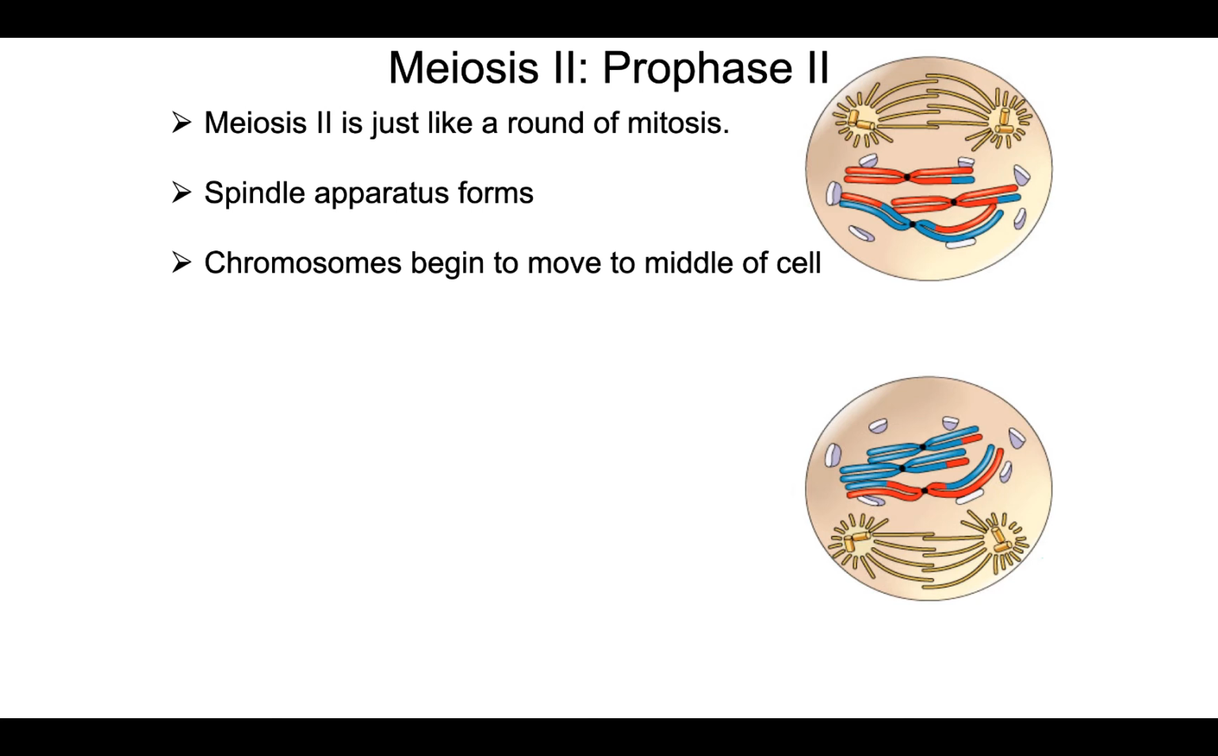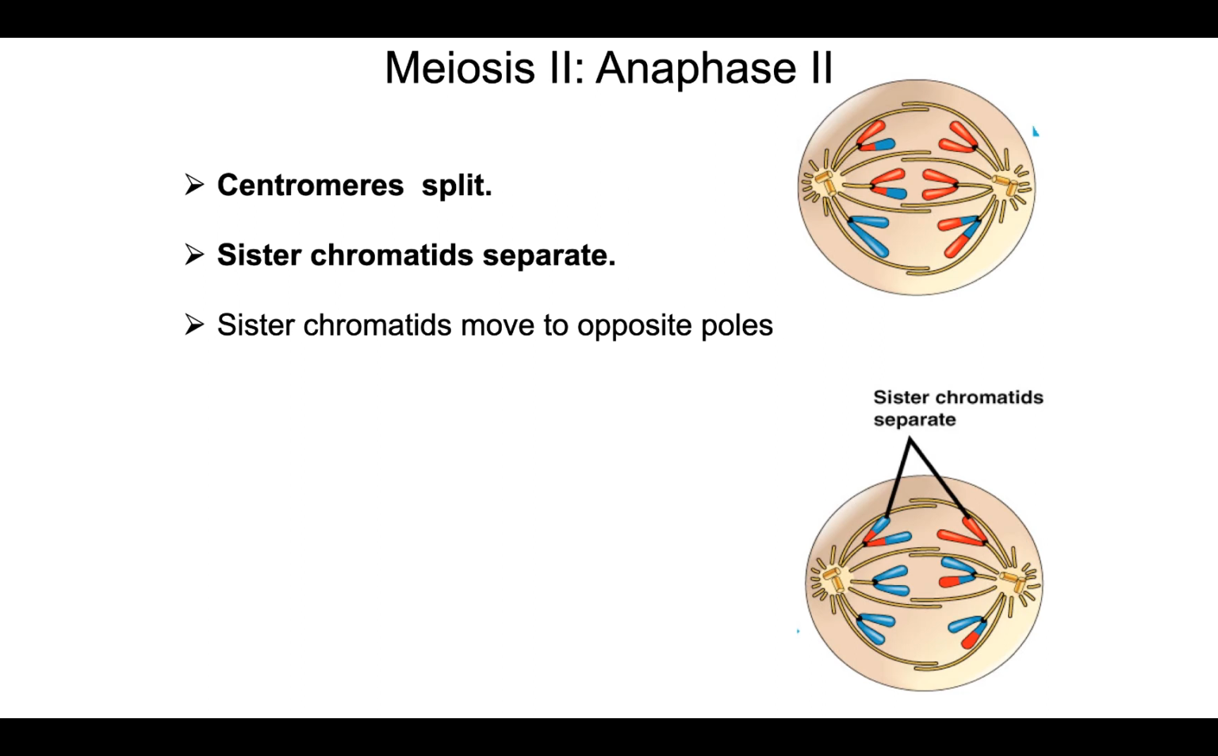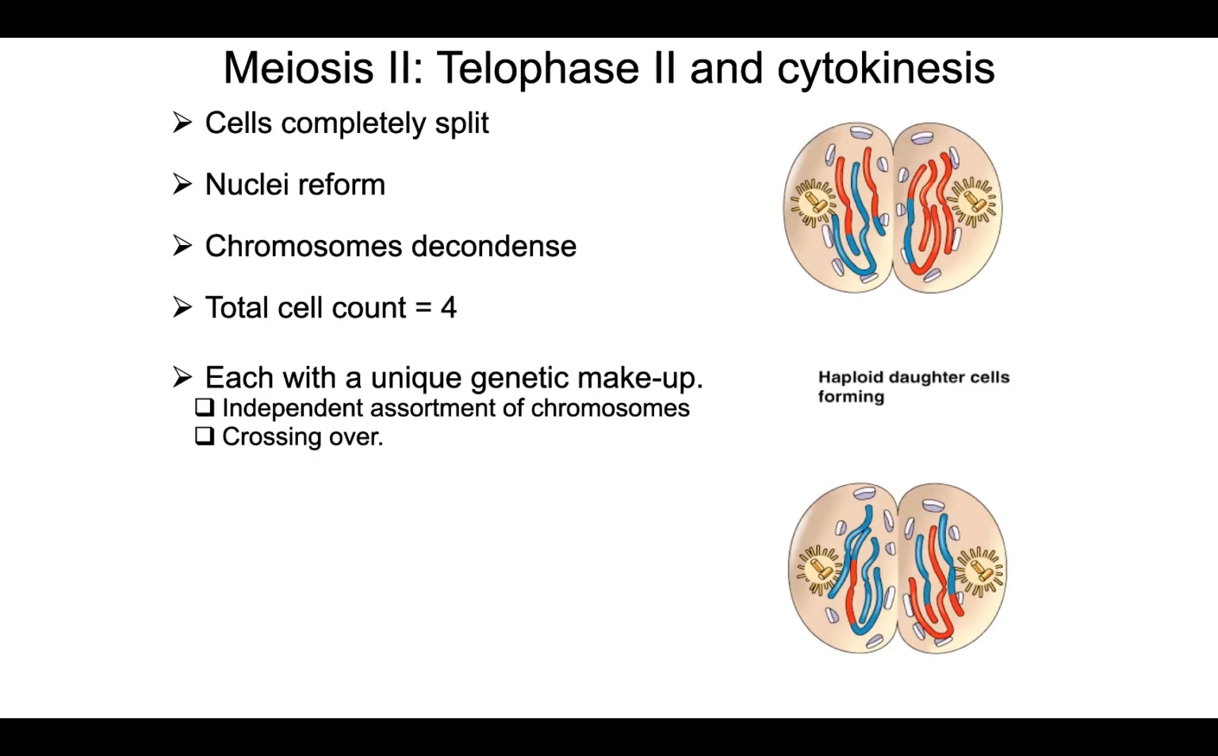We have prophase, in which the chromosomes are beginning to condense. Then we have metaphase. They are as condensed as they're going to be, and now they line up on the metaphase plate. And each one of those sister chromatids is going to be connected to a kinetochore microtubule. Then we have anaphase, in which the sister chromatids separate and move towards opposite poles of the cell. And then we have telophase II and cytokinesis.